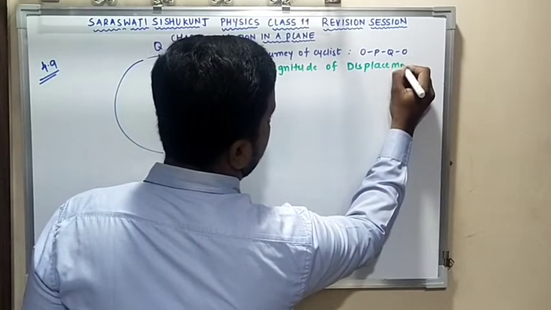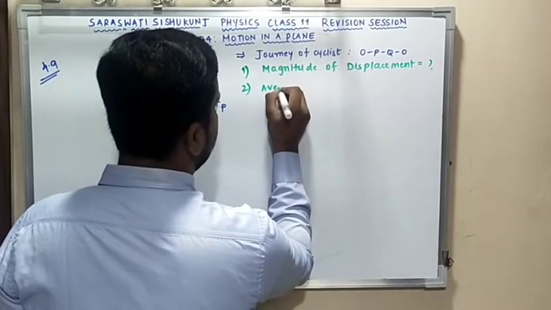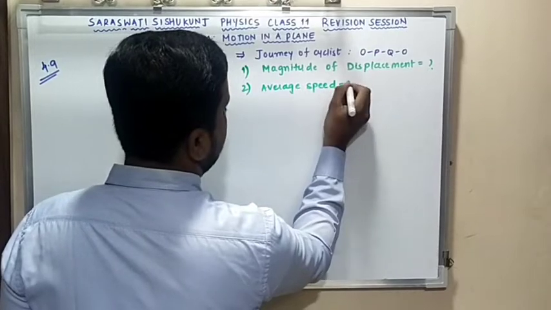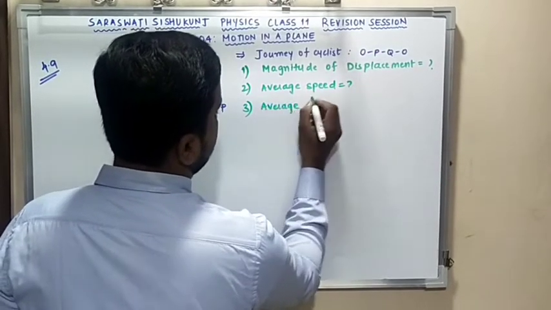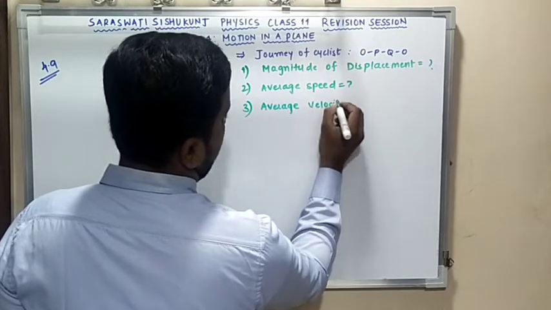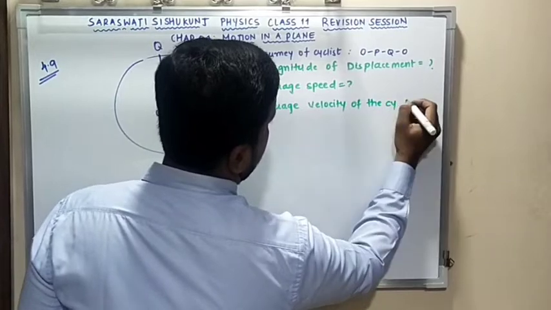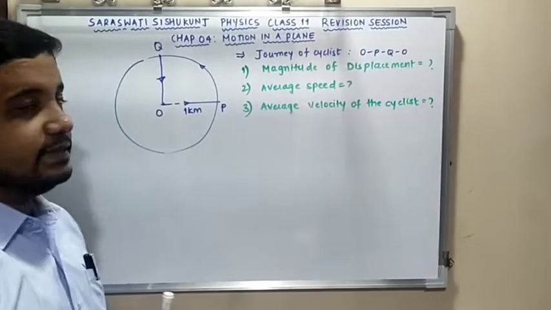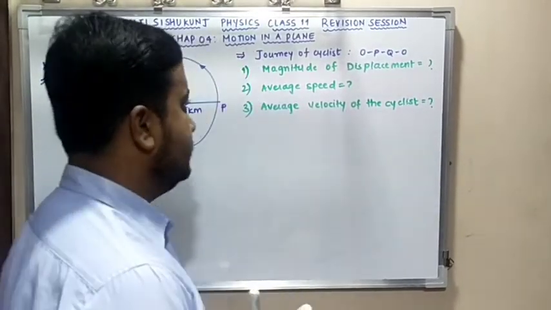Second, average speed. And third, the average velocity of the cyclist. These are the questions they have asked us. Okay, let's start. The first thing, the displacement.